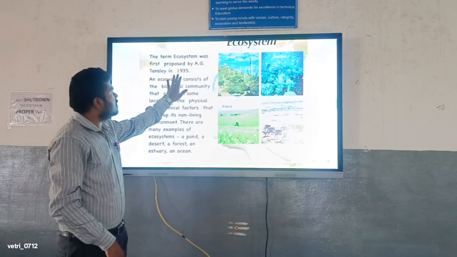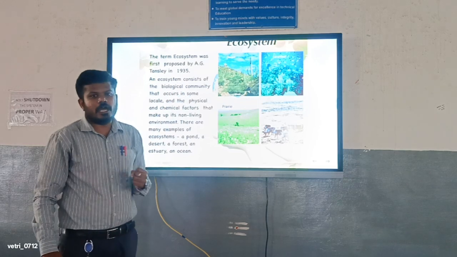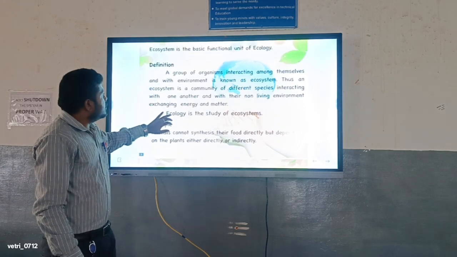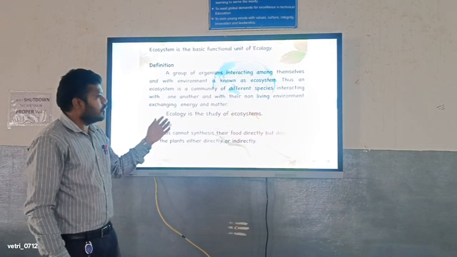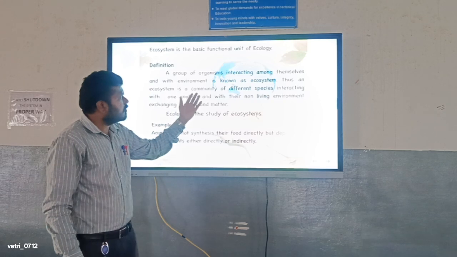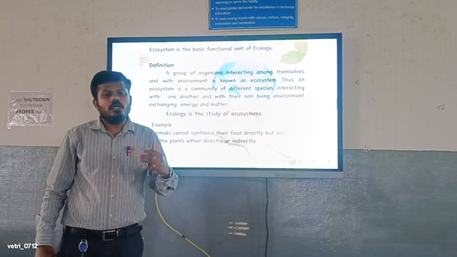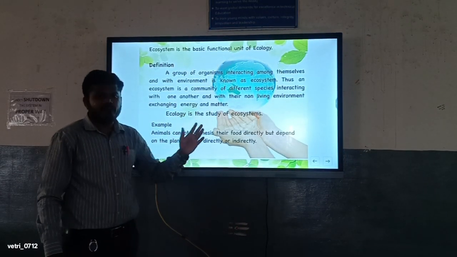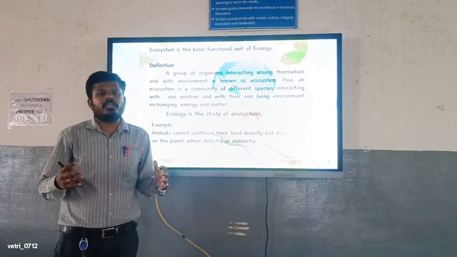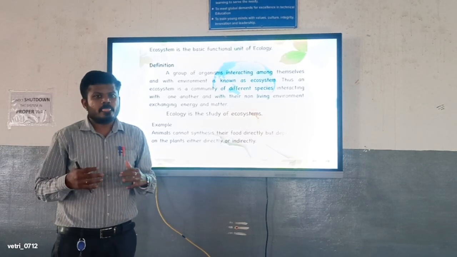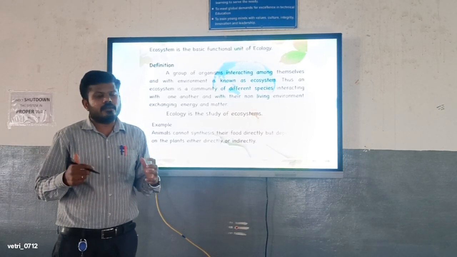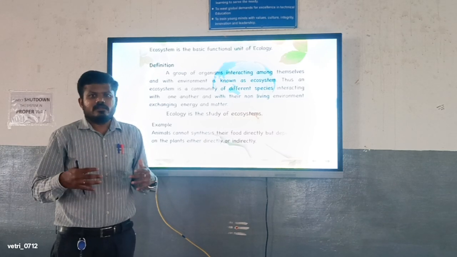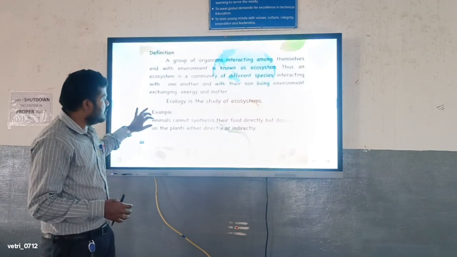So in 1935, the ecosystem concept was prepared by German scientists. So in ecosystems, as we already discussed, a group of organisms interact as a single unit or group of organisms, where one another can be a living or non-living energy or matter. So an ecosystem means we are taking one or two sources of energy. From those energy sources, we equalize the matter by the use of air, by human beings or living beings. Like that, examples can go on.